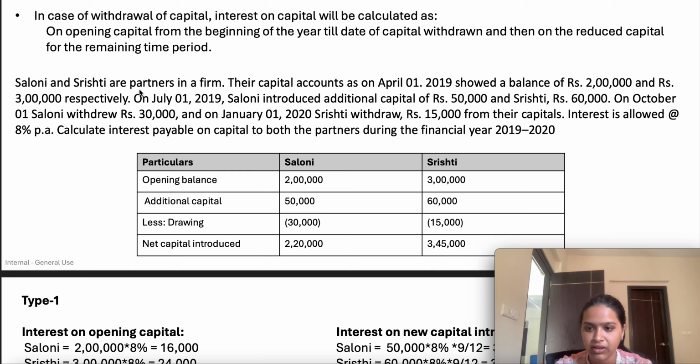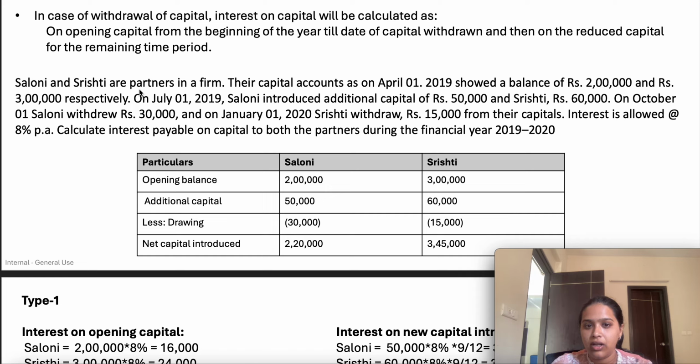So it means 3,45,000 will be the updated balance for Srishti, and we have to charge the interest at 8%. So how do we calculate? First of all, we can do one thing on the opening balance, because since 2 lakh and 3 lakh is available for the entire year, we can compute for the entire year, right? On the additional capital, since 50 and 60,000 will be contributed on 1st July, we have to compute the interest from 1st July to 31st March, so it will be 9 months.